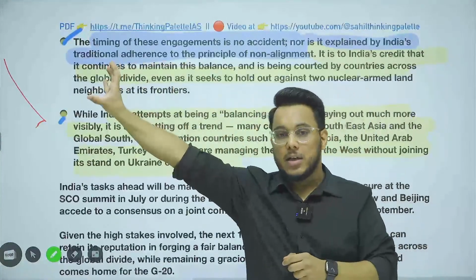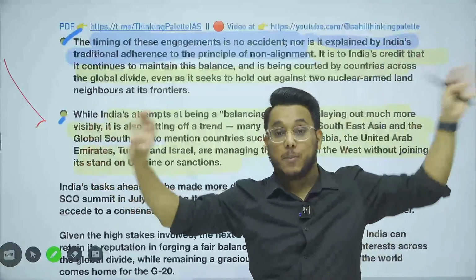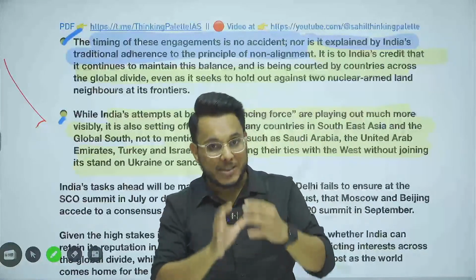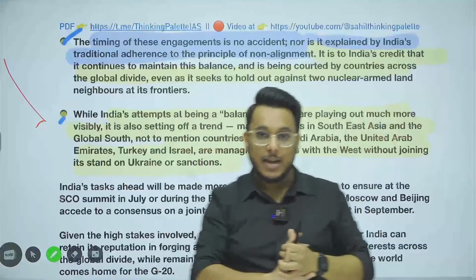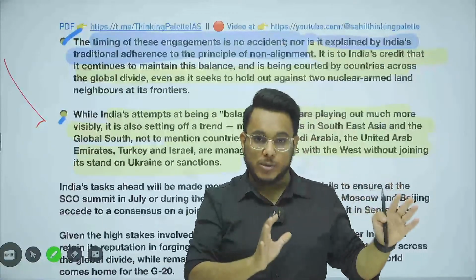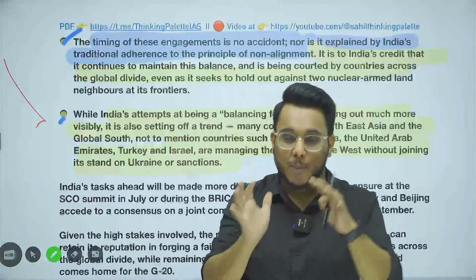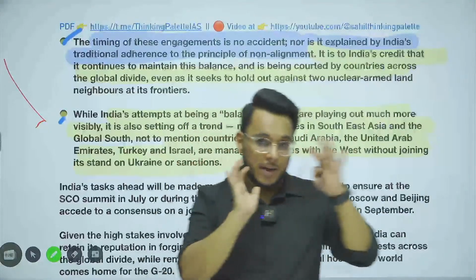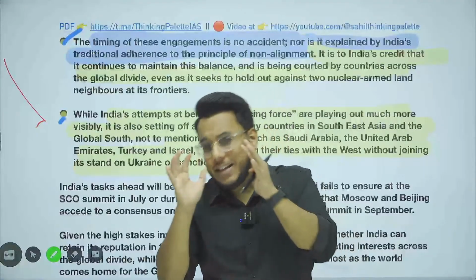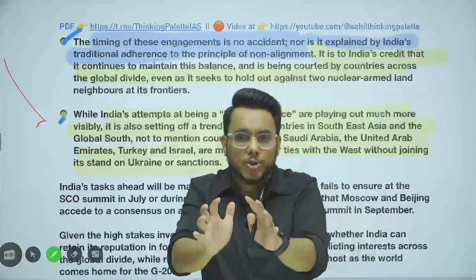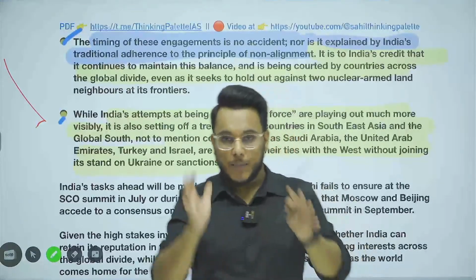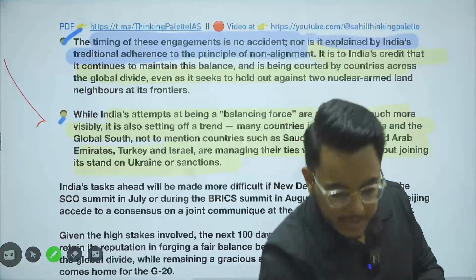On one hand there is Russia and China, on the other hand there is the West. Moreover, India at the same time is also projecting itself as the leader of the Global South, and a Global South Summit was also recently announced by India. How India is going to balance it is something that we need to see, and therefore India needs deep diplomatic skills. India needs to use diplomatic language. Also, India needs to act in such a way that the impression doesn't go out that India is being opportunist. Rather, the impression should be that India is being a mediator. So careful diplomatic skills will be needed here.